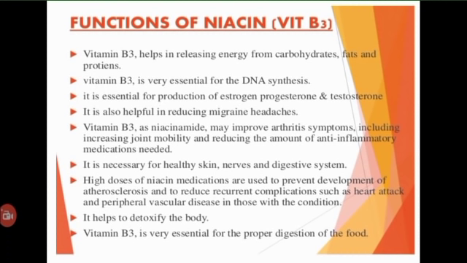This reaction is reversed when NADH is oxidized to NAD plus, and NADP plus also functions like NAD plus in the oxidation-reduction reactions. A large number of enzymes belonging to the class of oxidoreductases are dependent upon niacin, that is on NAD plus and NADP plus coenzymes.